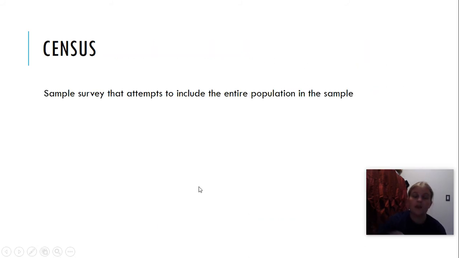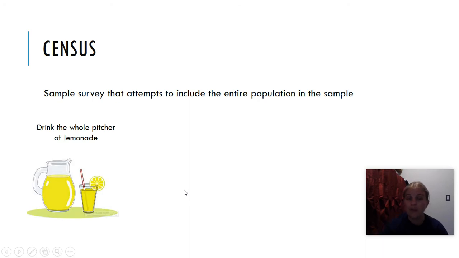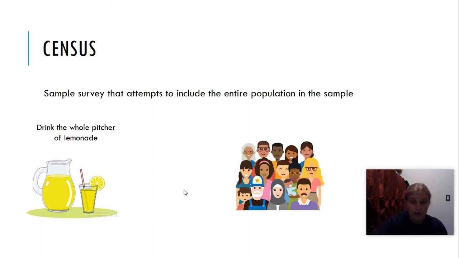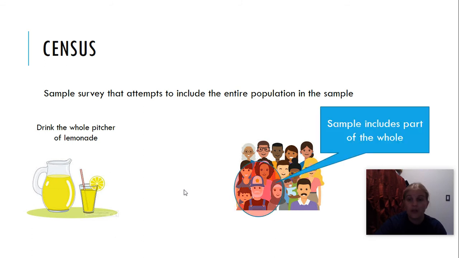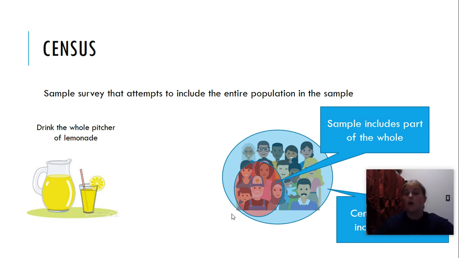A census. A census is a sample survey that attempts to include the entire population in the sample. So, in my lemonade example, if I was going to take a census of the lemonade, I would be drinking the whole pitcher of lemonade. If this is my population, a sample is a part of that population. A census is the whole population. I would be asking everyone in my group.